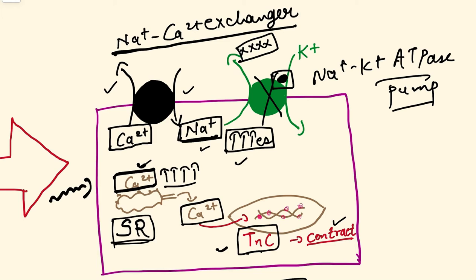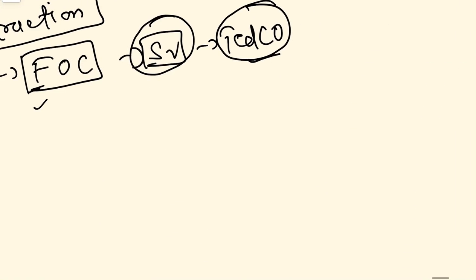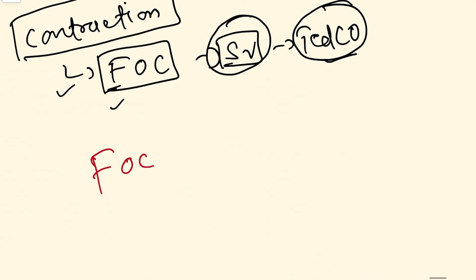But because we have inhibited the Na+/K+ ATPase pump, there will be increased sodium inside the cell, and no activation of this exchanger. So calcium will not be thrown outside the cell, and will be raised inside the cell. This calcium in turn will stimulate the sarcoplasmic reticulum, which will increase calcium and ultimately contraction. So there will be increased force of contraction, and this can lead to an increase in cardiac output.